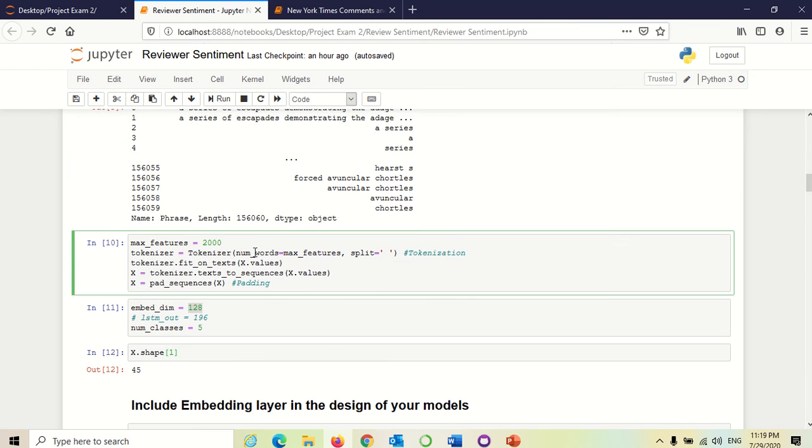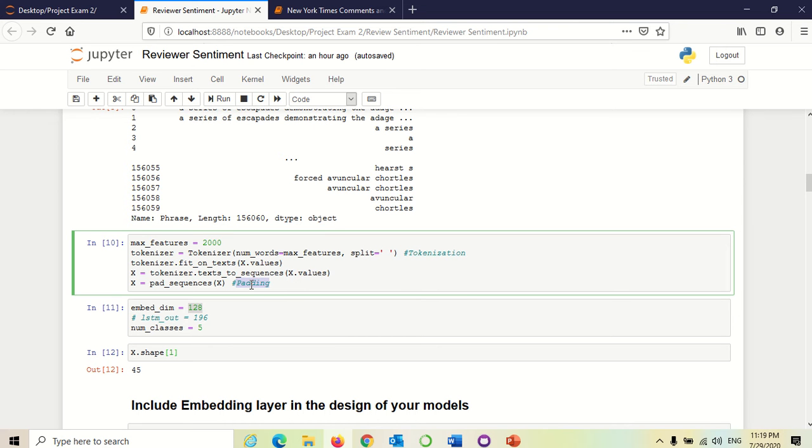I was tokenizing the data with the maximum number of words as 2000, splitting with space, tokenizing here, converting the text to sequences, and padding the data. Padding acts like this: if we take maximum words as 2000 and a particular sentence has only 200 words, it adds zeros from 201 to 2000. If there are 5000 words, it has to crop it down. This is taken care of by padding.